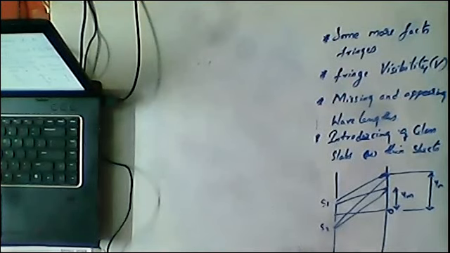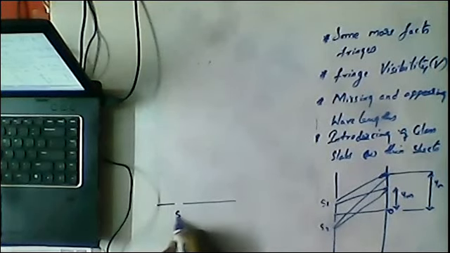Okay, now coming to the next point. If you see, these are parallel here, or simply the sources are perpendicular to the screen. If the sources are horizontal to the screen, what is going to happen?